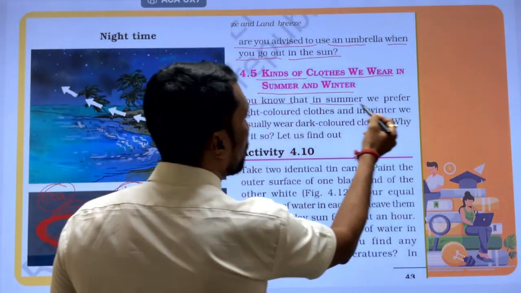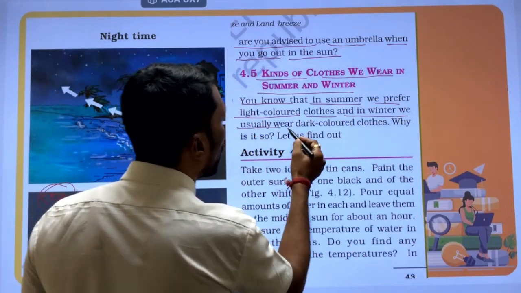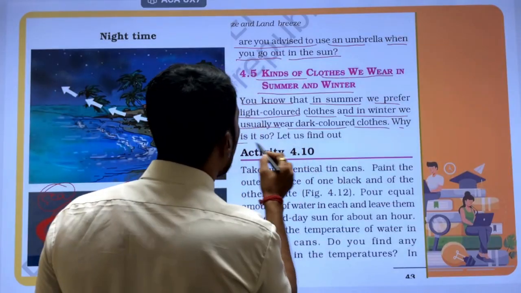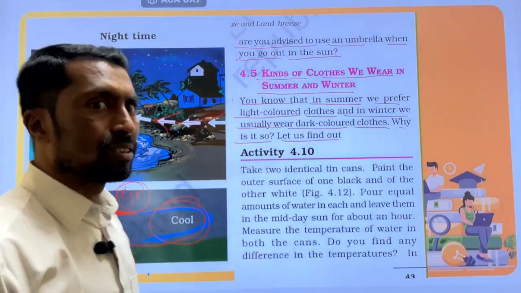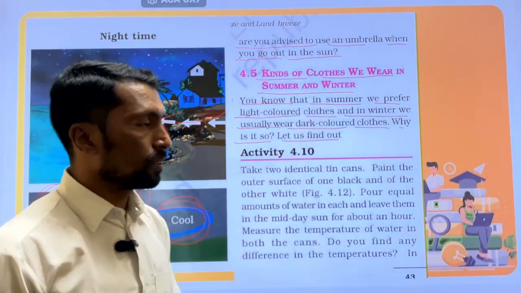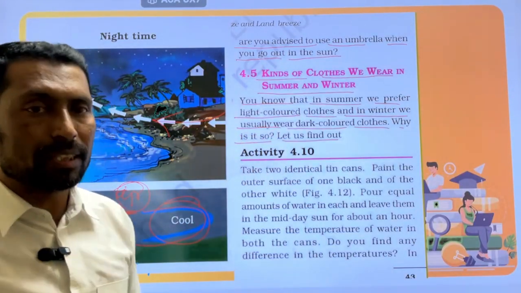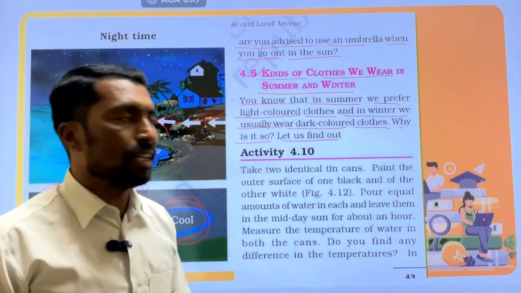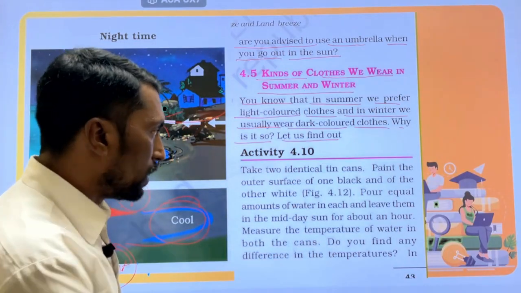You know that in summer we prefer light colored clothes and in winter we usually wear dark colored clothes. Why is it so? Let's find out. Winter में हम dark color के clothes पहनते हैं, summer में light color के clothes हम पहनते हैं. Why? क्यों? इसका आंसर ढूंढेंगे हम.